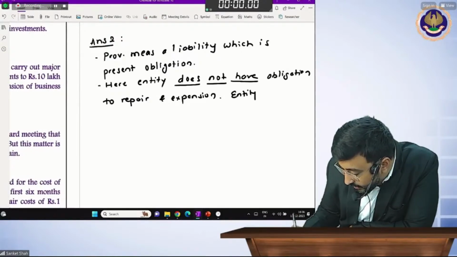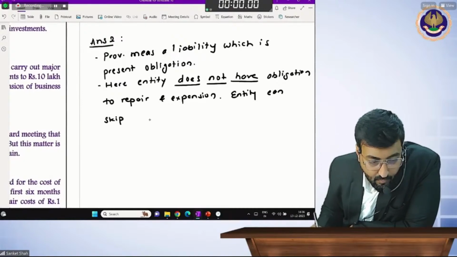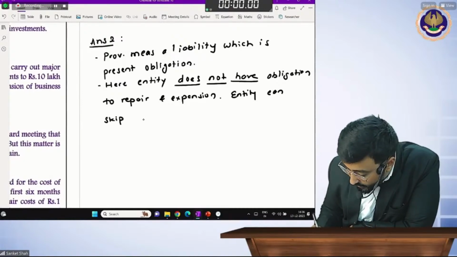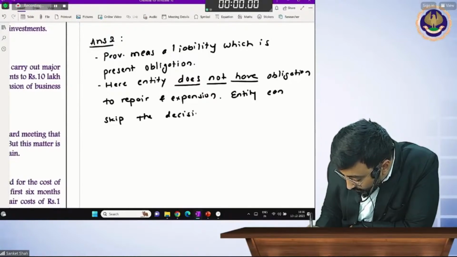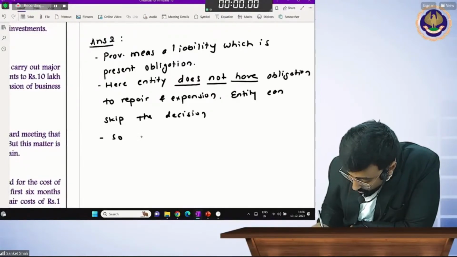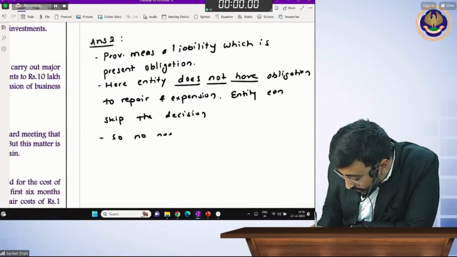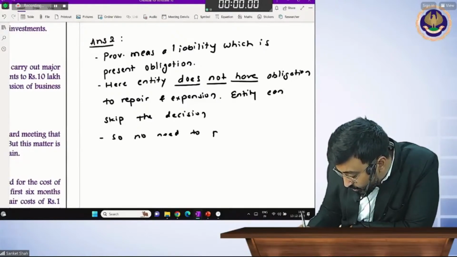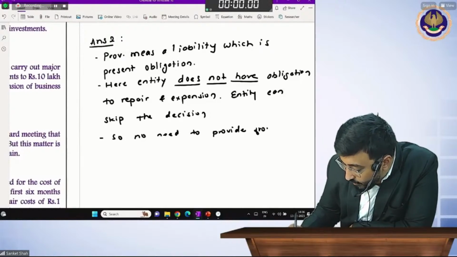Entity can skip the decision. So, no need to make, no need to provide for expenses.